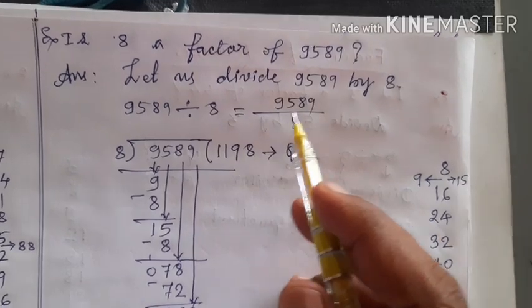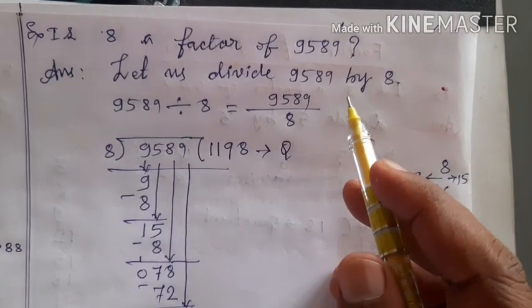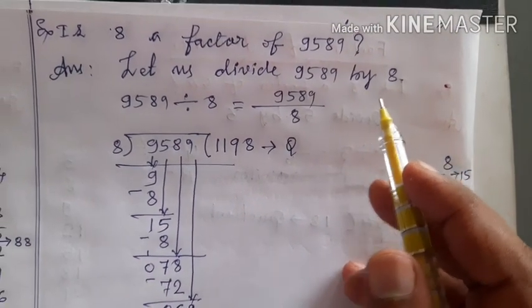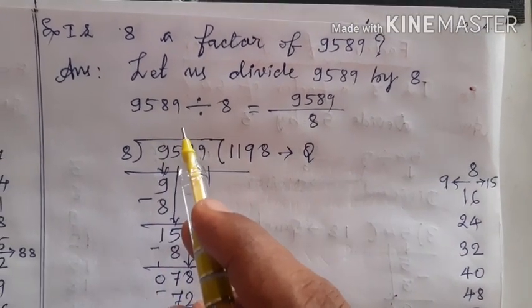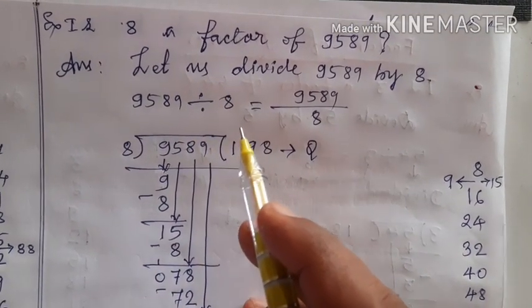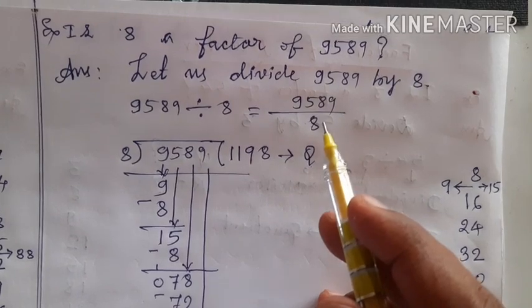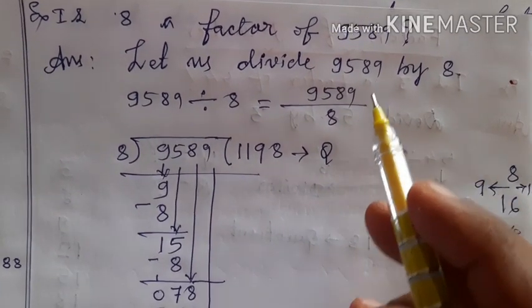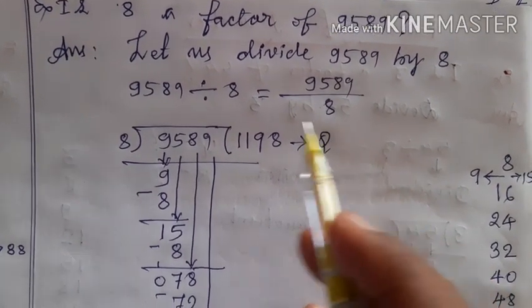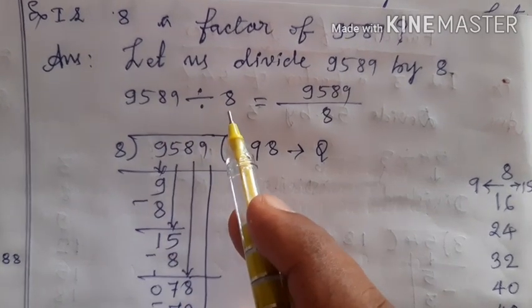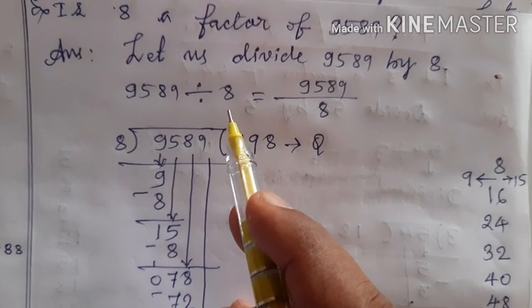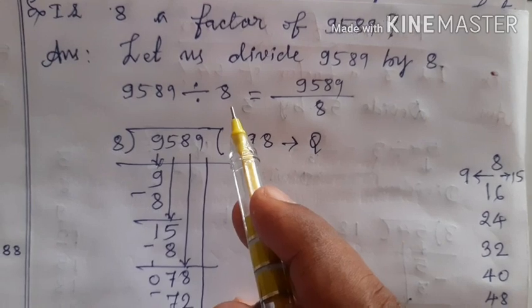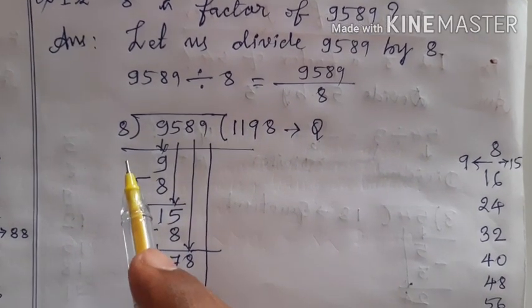Let us divide 9589 by 8. That is, 9589 divided by 8 is also equal to 9589 upon 8. See here children, this is dividend and this is divisor. To perform division activity, we must be knowing the tables of 8.